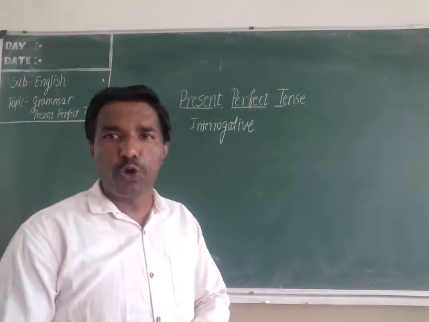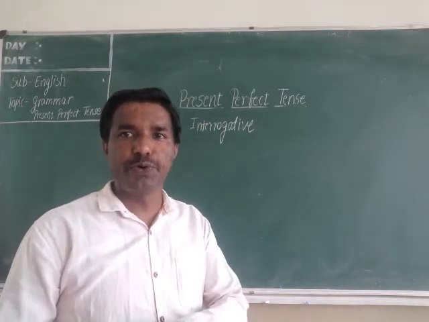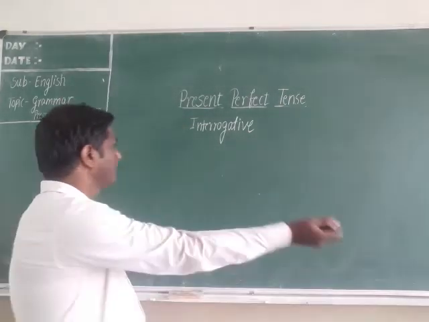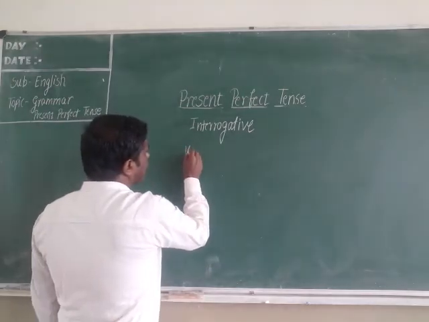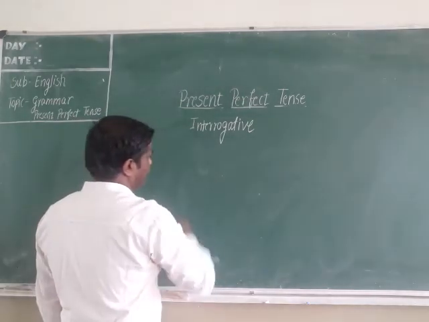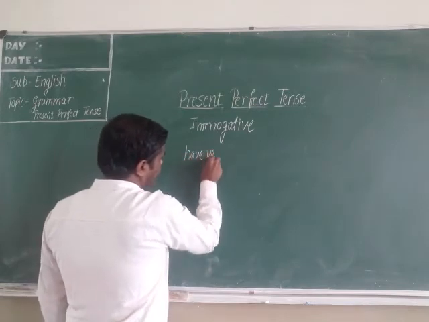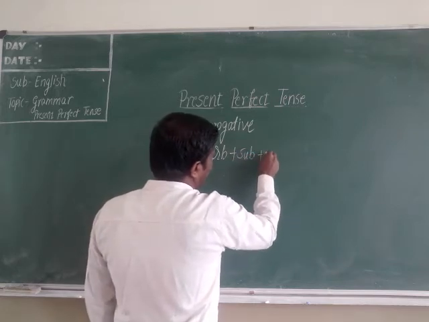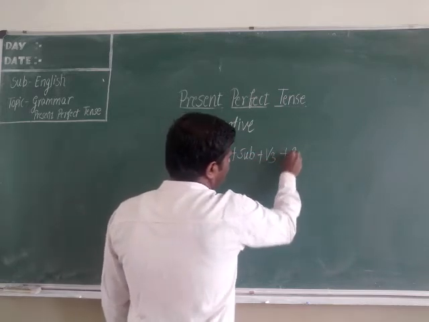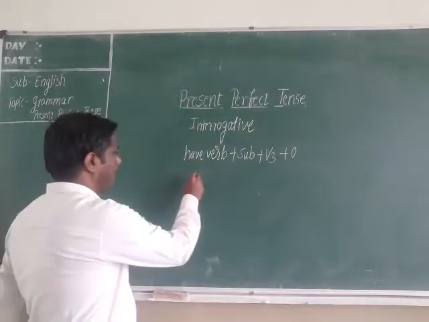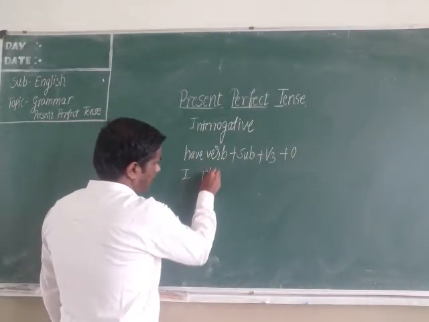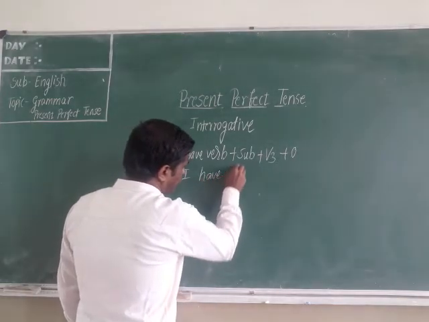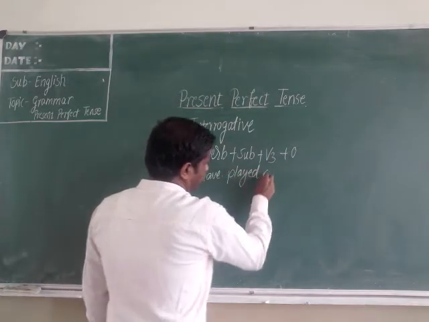Now let us see how to make affirmative sentence into interrogative sentence. Here you have to take have verb first. After have verb, you have to use subject. After that, V3 form of the verb. After that, object. For example, I have played cricket.